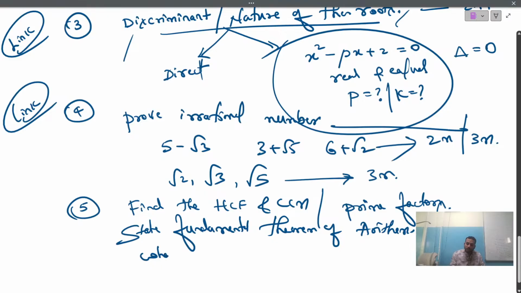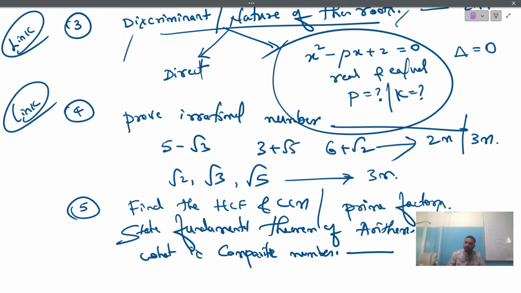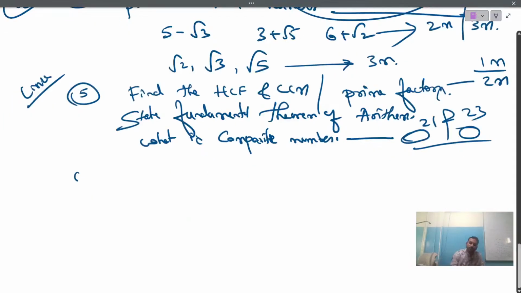Or what is a composite number? Among two values, they'll give an example, 21 and 23. Among 21 and 23, which is the composite number, identify it. Like this, some basic questions are there.